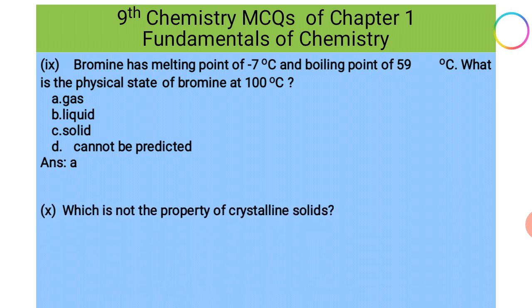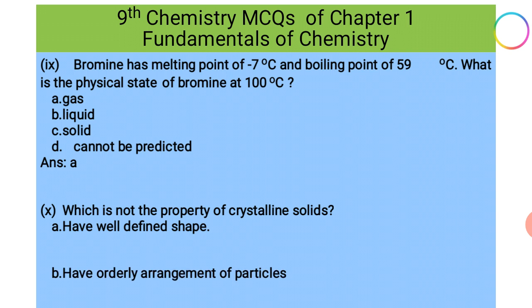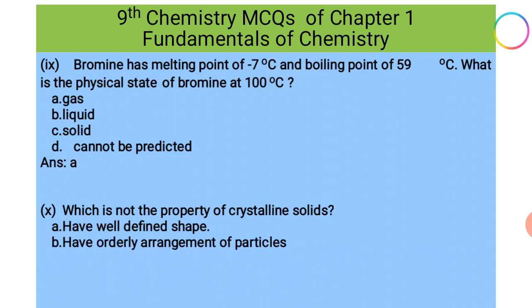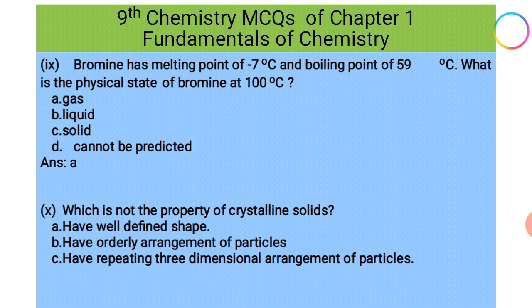Number 10. Which is not the property of crystalline solids? Option A, have well-defined shape. This is the property. Option B, have orderly arrangement of particles. Yes, this is also the property. Option C, have repeating three-dimensional arrangement of particles. Yes, this is also the property. Option D, these are generally soft.